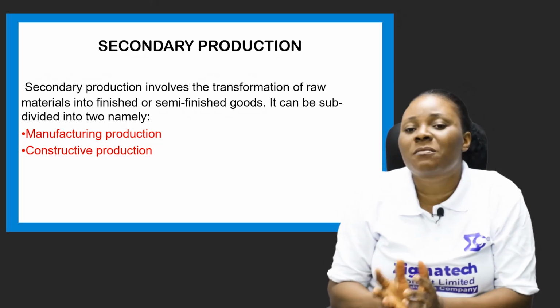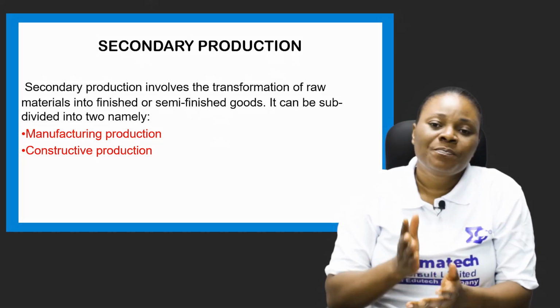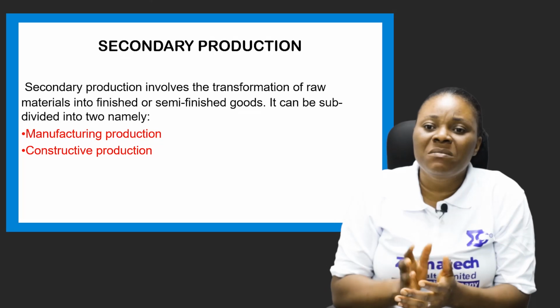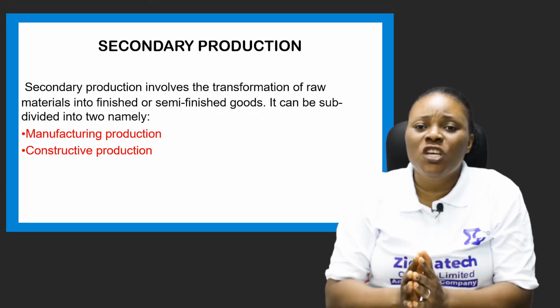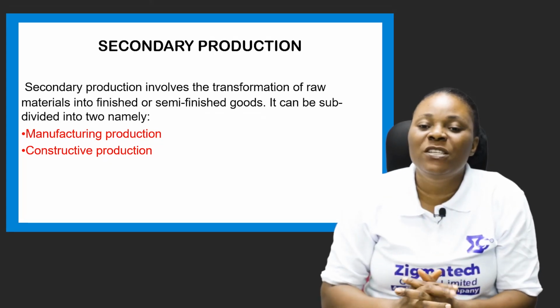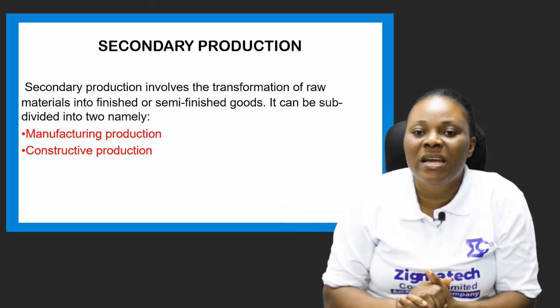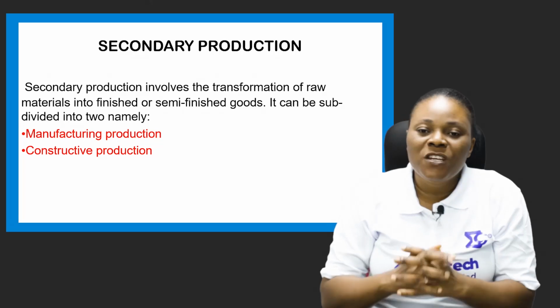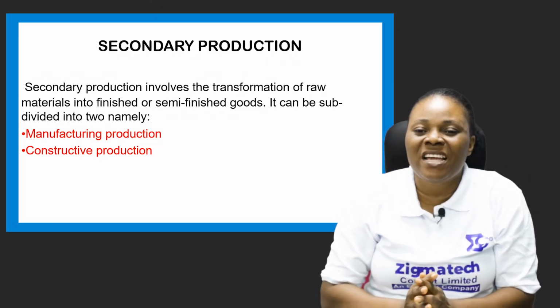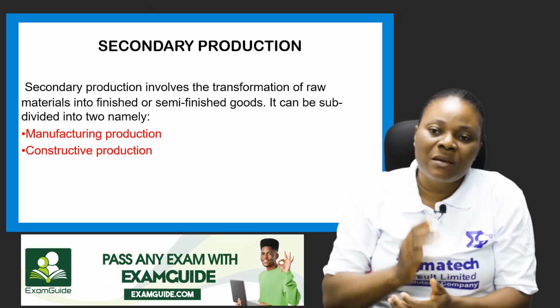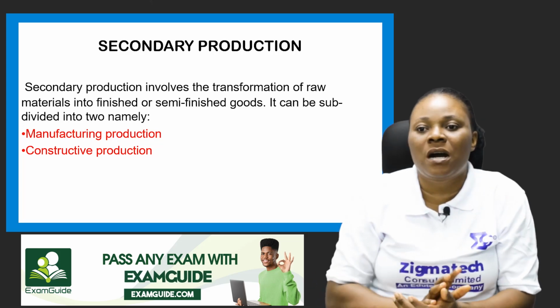It has been changed from animal skin to leather, but the leather state is still a semi-finished good. It becomes a finished product when the leather has been changed into bags, shoes, belts, and so many other things. So finished goods are goods that have reached the final stage where they can be used, while the semi-finished goods have not reached that final stage.